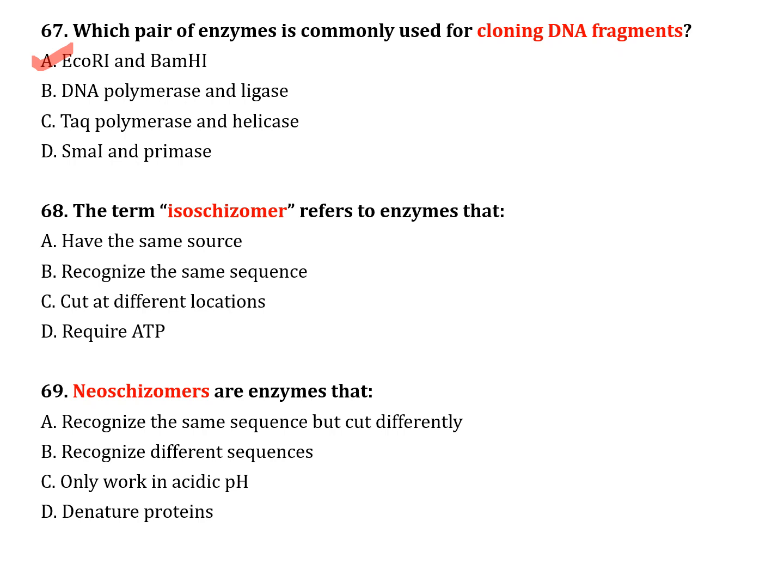The next question, number 68. The term isoschizomer refers to enzymes that option A, have the same source, option B, recognize the same sequence, option C, cut at different location, option D, require ATP. The correct answer is option B, recognize the same sequence. The next question, number 69. Neoschizomers are enzymes that option A, recognize the same sequence but cut differently, option B, recognize the different sequence, option C, only work in acidic pH, option D, denatured protein. The correct answer is option A, recognize the same sequence but cut at a different place.